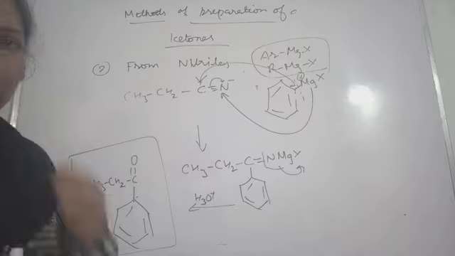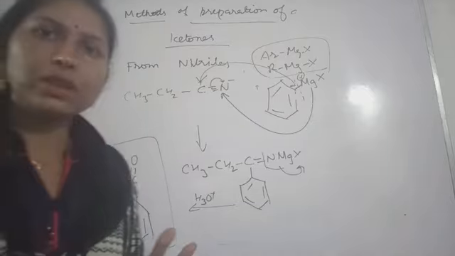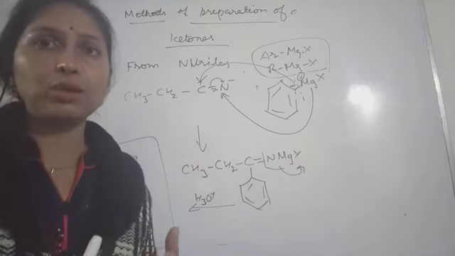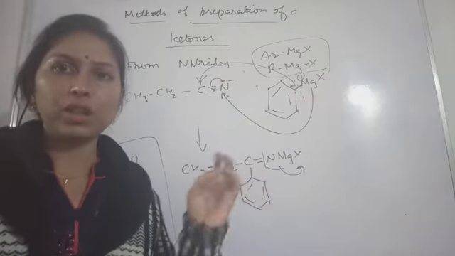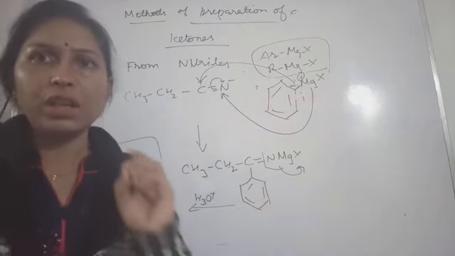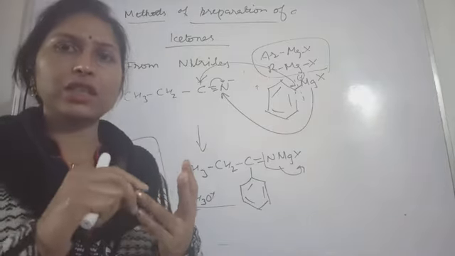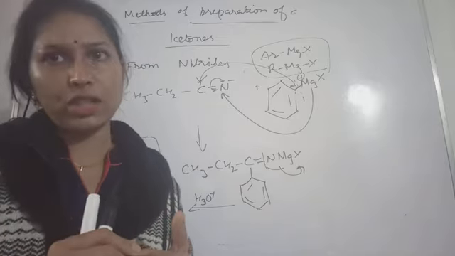Okay, so today we have discussed the methods of preparation of aldehydes and ketones. Then we also discussed the methods of preparation only of aldehydes. Then we talked about many name reactions also. Do keep in mind what name reactions we started with: the Rosenmund reaction, then Stephen reaction, Etard reaction, Gattermann-Koch reaction.